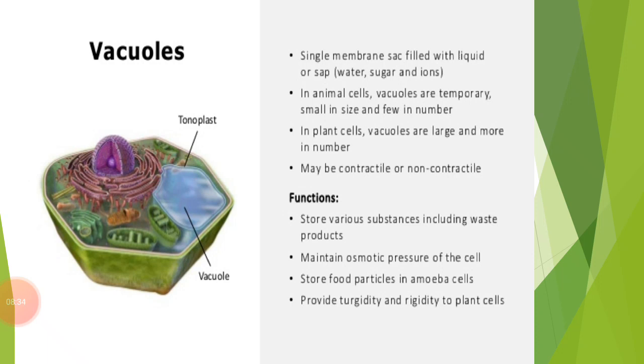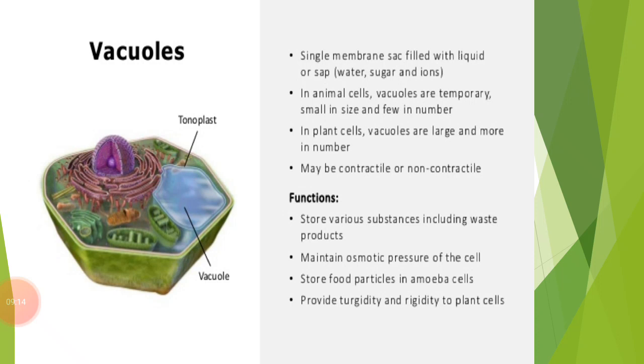All plant cells have a large vacuole, and this vacuole is mainly filled with a liquid known as cell sap. That cell sap mainly contains dissolved sugar and salt. The function of the vacuole in a cell is to store various substances, including the waste products of the cell. This is the main function of the vacuole.